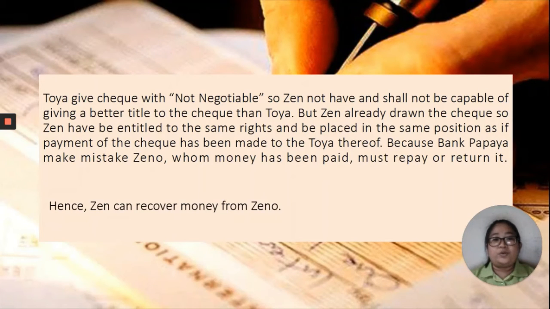But Toya already drew the cheque, so Toya is entitled to the same rights and placed in the same position as if payment of the cheque had been made to the true owner. Because when Papaya made the mistake, Zeno, to whom the money was paid, must repay and return it. Certainly, Toya can recover the money from Zeno.